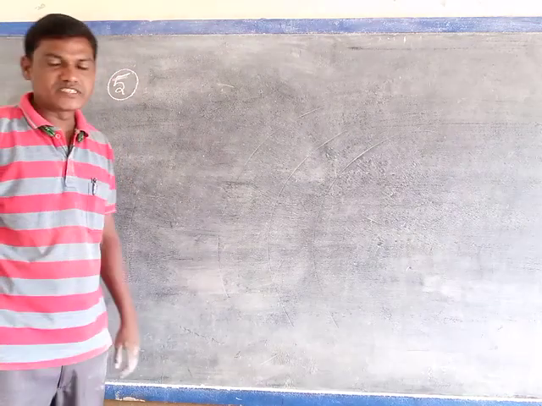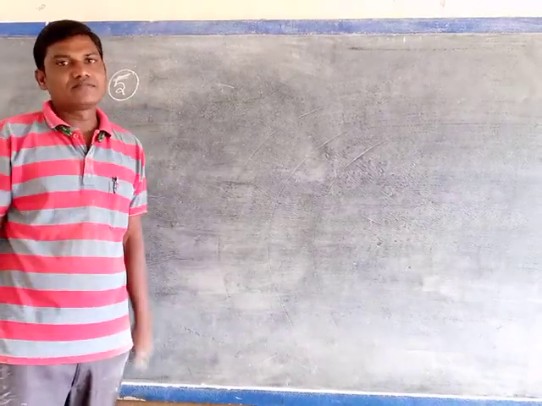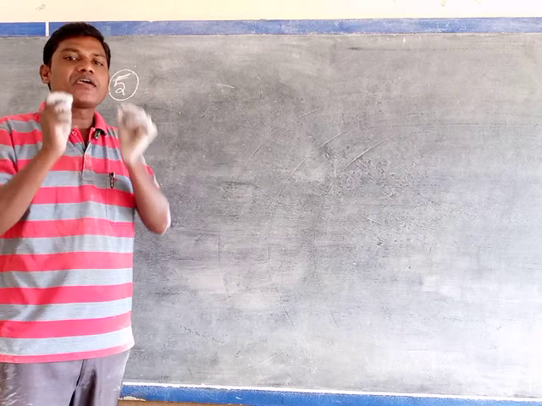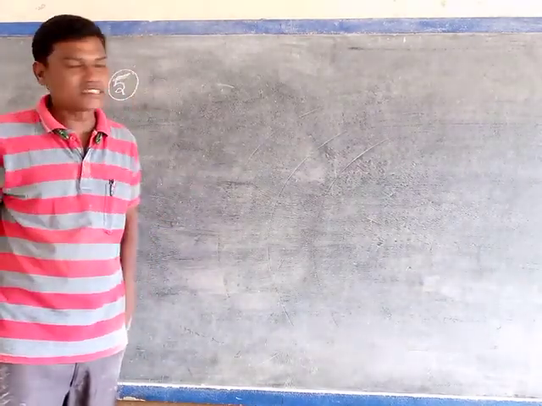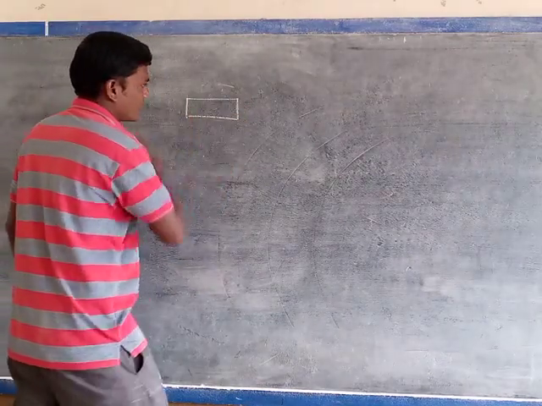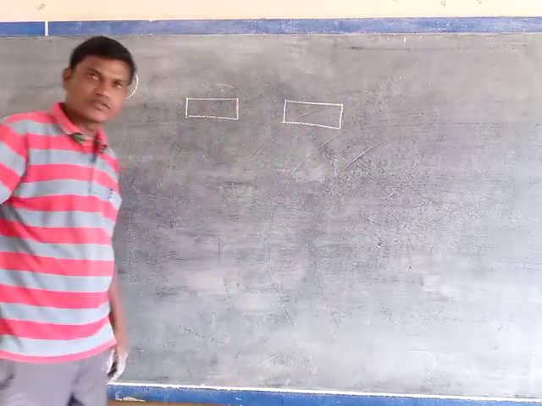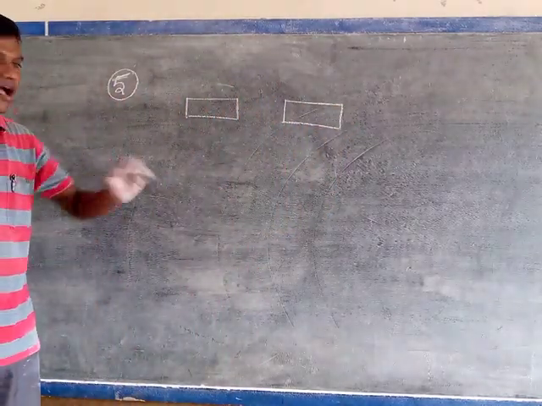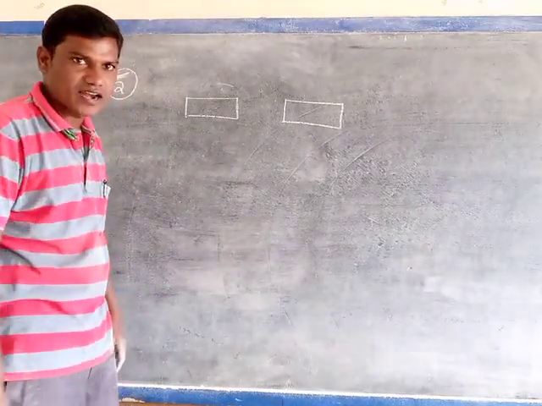So what is this one? They are given a bar magnet and a steel bar. Listen very carefully. They are given two identical bars. Two identical means the shape, size and length are all the same. Are you understanding or not?